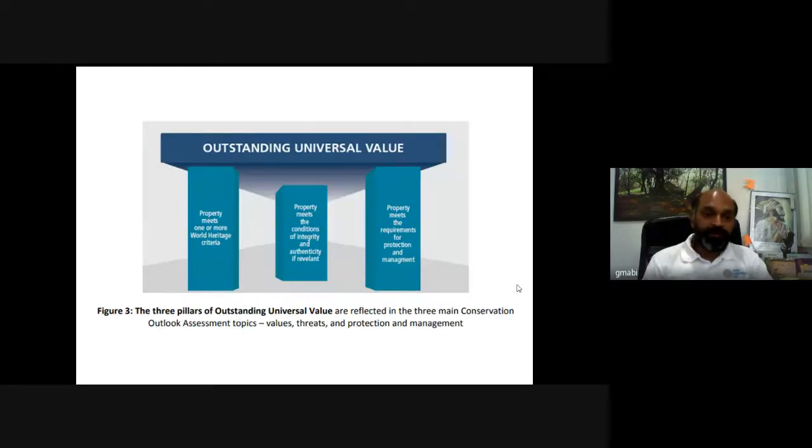You can see these are the three important pillars for outstanding universal value, that is values, threats, and protection. So based on this, one can describe the natural heritage.